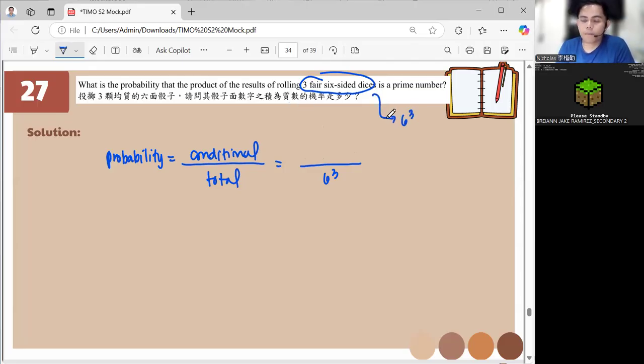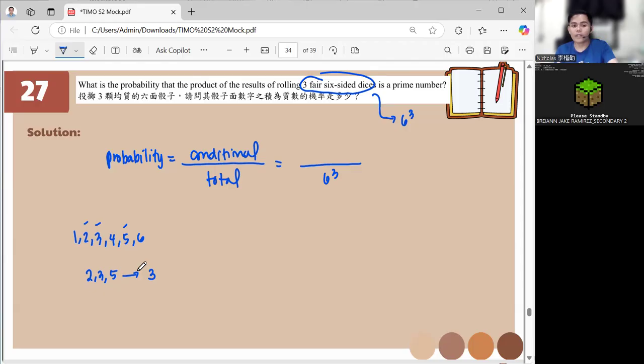Now, what are the prime numbers on a die? 1, 2, 3, 4, 5, 6. We have 2, 3, 5. That is 3 primes, right? Now, the product of the results of rolling 3 dice must be a prime number. So we cannot have it as 2 times 2 times 3, or 2 times 2 times 5, or whatever it is.